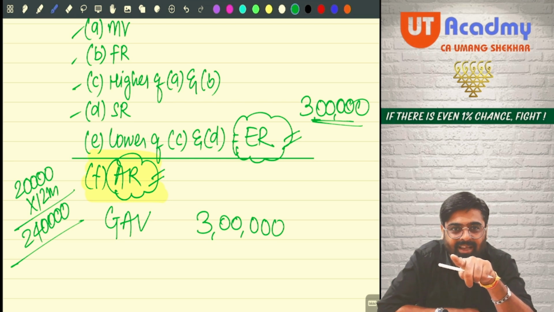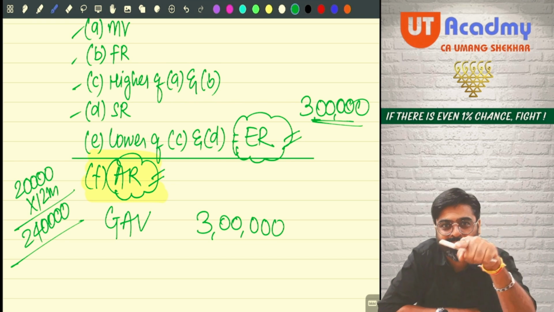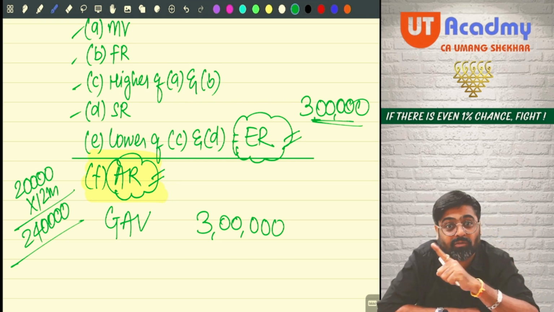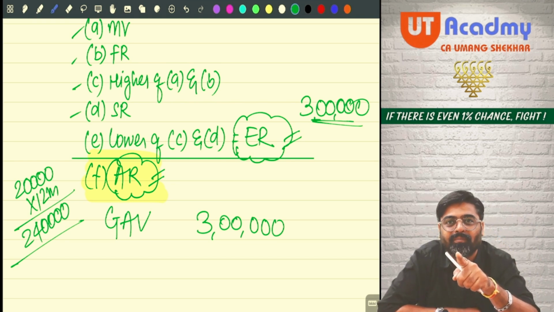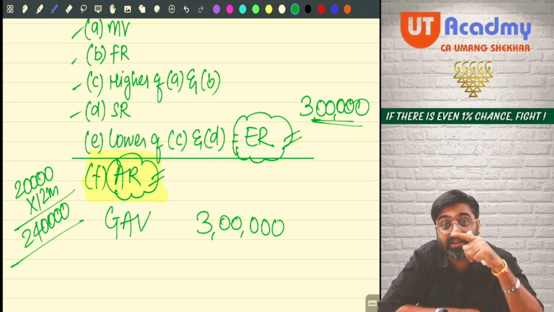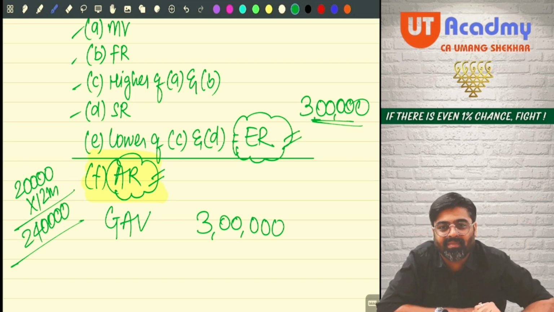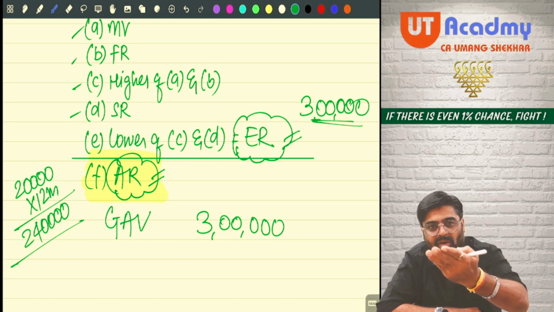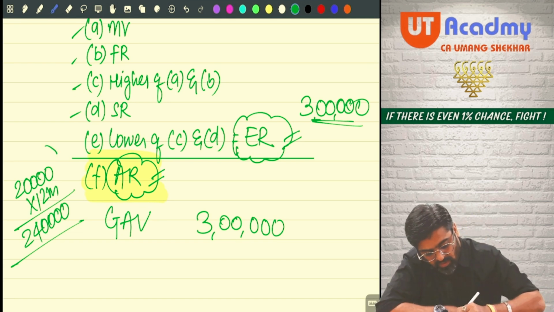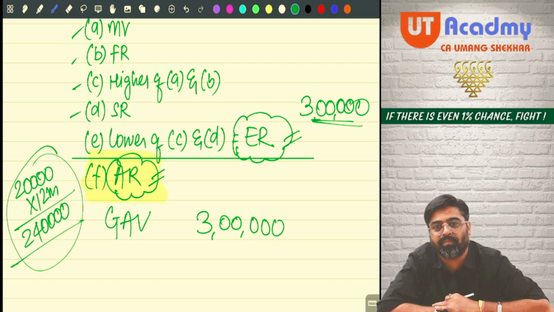So this is the case where not just the actual income, real income, but some notional income will also be charged to tax, which I told you in the first lecture itself, first chapter itself, that sometimes there will be cases when not the real income, but notional income will be charged to tax. In this, your real income 240 is also taxed and notional income of 60 is also charged to tax. And that was necessary to do. If you are not doing it, we are relying on your actual rent only. You are going to show this also. You are going to show less than this.